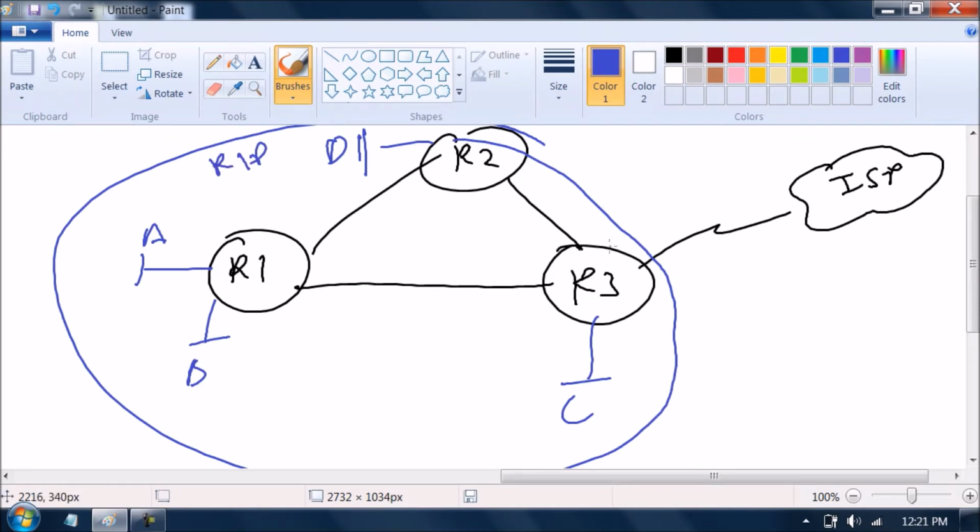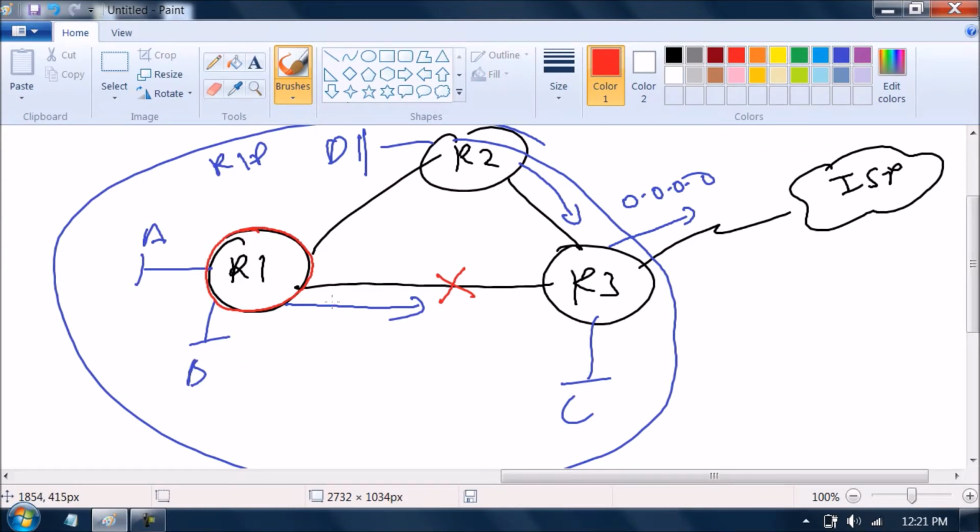On this router I have defined a default route pointing towards the ISP. On R2 I have also defined a default route. On R1 I can define a default route pointing towards R3. What I told you: if this link goes down, the users connected to R1 will not be able to send traffic to the internet.